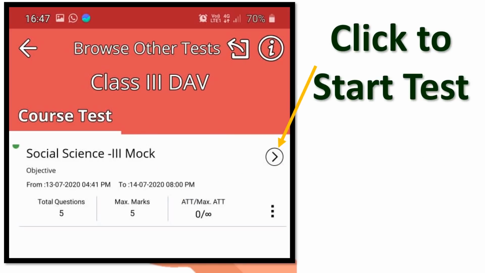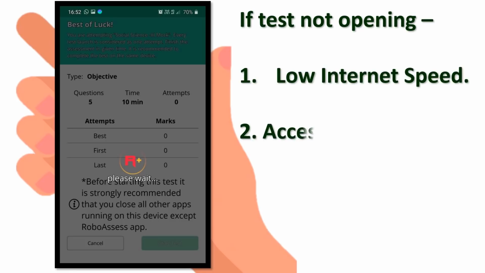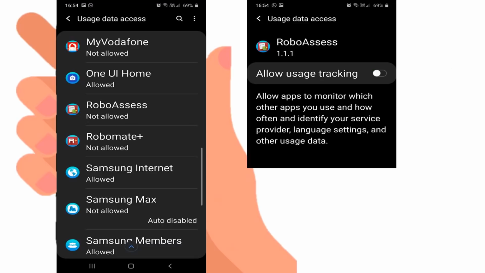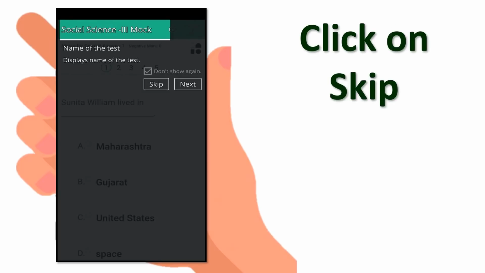Once you click on start, if you are not able to start the test and it keeps buffering, it may be for 2 reasons: either low internet connectivity, or you have not given access to the app. If you have not given access to the app, you need to go to usage data access, and when you see RoboSS there, it will show not allowed, so allow the access. Once you see the start button and can access it, click on start to start the test. Click on skip for all these instructions because I am already giving you the instructions.